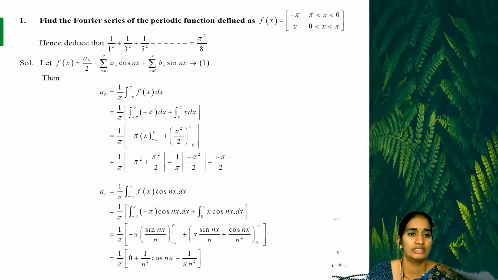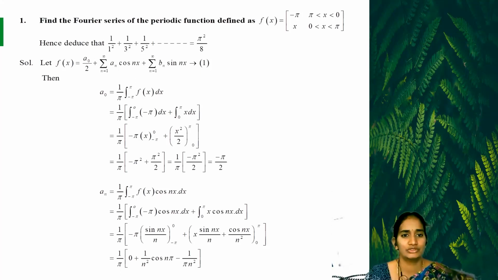Now your question is: find the Fourier series of the periodic function defined as f of x equal to minus pi when minus pi is less than x less than 0, and x when 0 is less than x less than pi. So here there are only two discontinuity intervals. Hence, deduce that 1 by 1 square plus 1 by 3 square plus 1 by 5 square and so on equals pi square by 8.